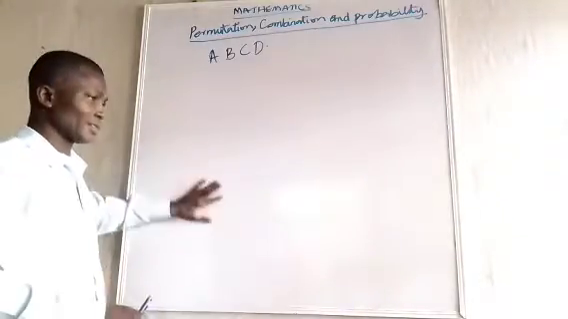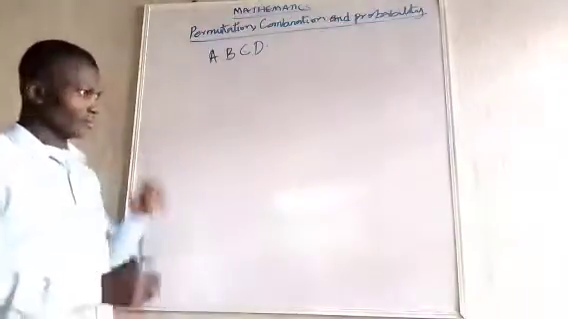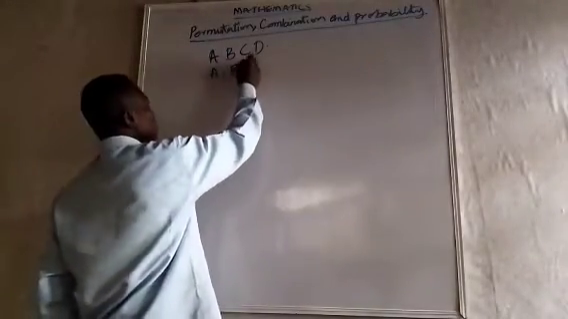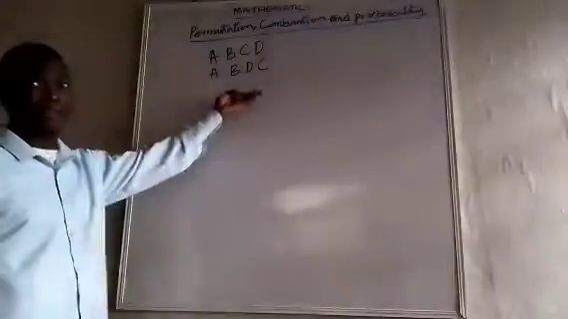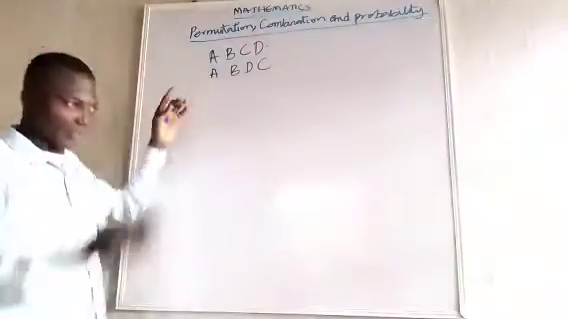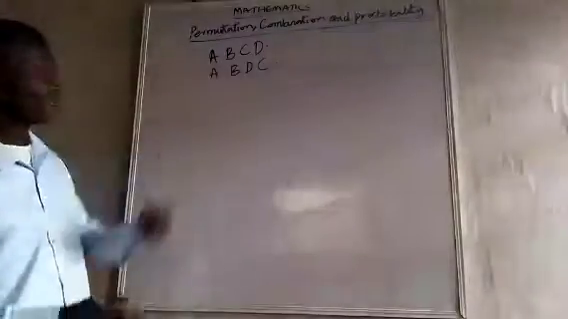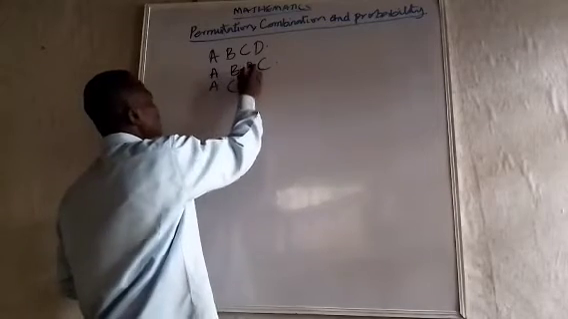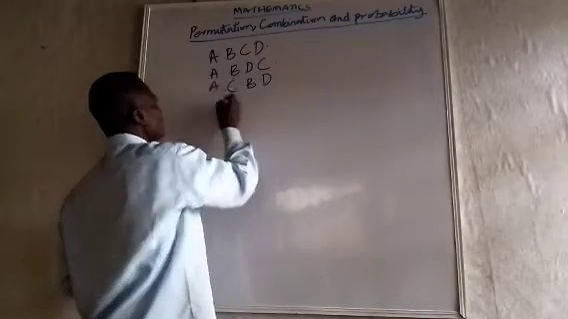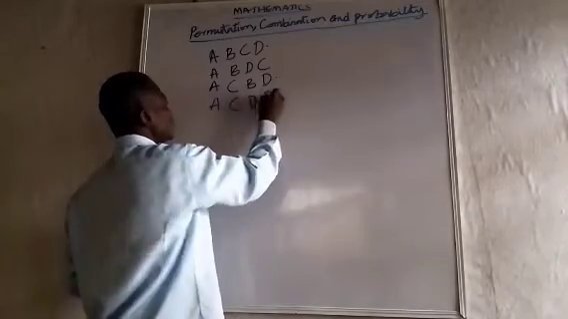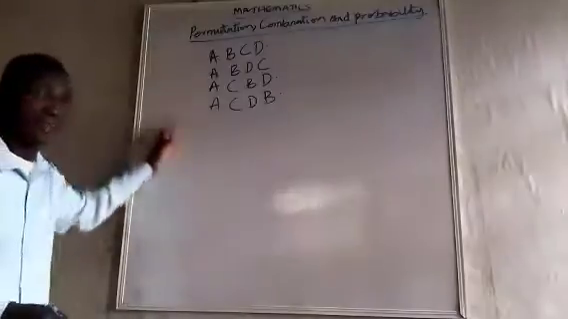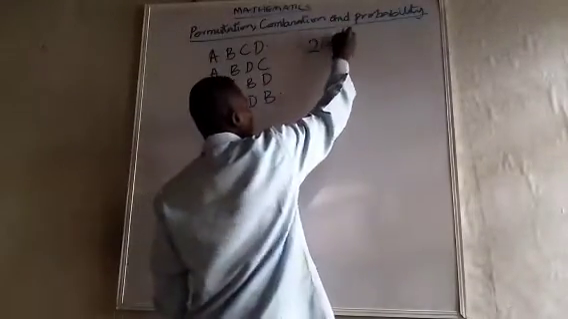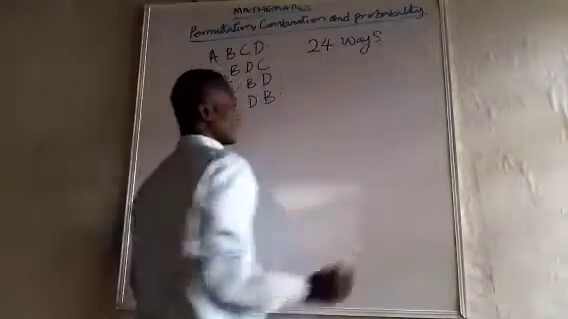Now, if you look at this, you have A, B, C, D. If I want to arrange it again, I can arrange it as A, B, D, C. That's another arrangement. So they are still the same objects in the same set, but I have rearranged them. Look at this again: A, B, D, C. Now look at this: A, C, D, B. By the time you continue arranging this, you will see that you can arrange it in 24 ways. 24 ways.